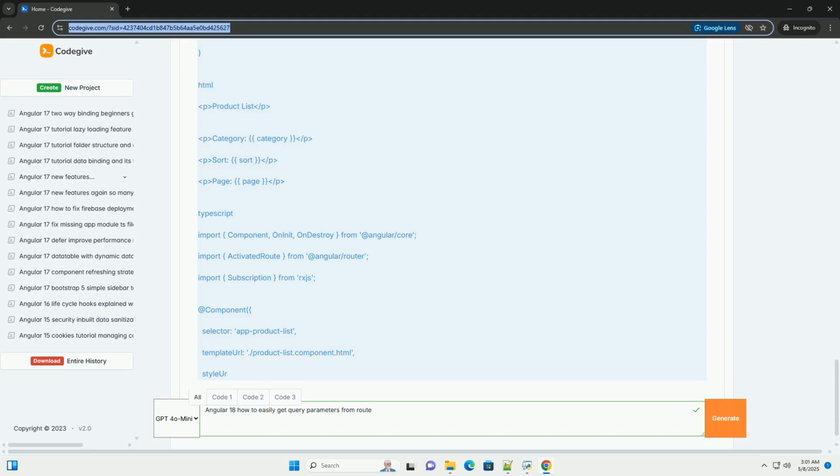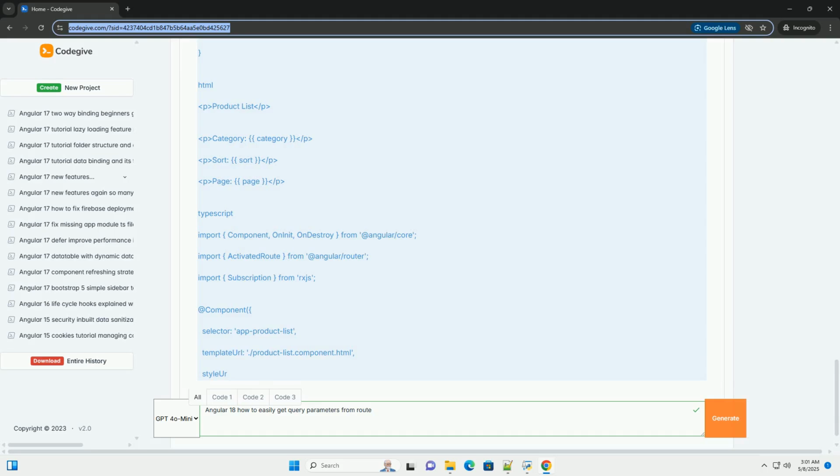1. Create a new Angular project, if you don't have one. 2. Create a component, for example ProductListComponent. 3. Define a route in app-routing.module.ts. 4. Modify the ProductListComponent to inject ActivatedRoute and retrieve query parameters. Explanation. Import necessary modules, ActivatedRoute and ParamMap from @angular/router, and Subscription from RxJS for managing the observable. Inject ActivatedRoute in the component's constructor.